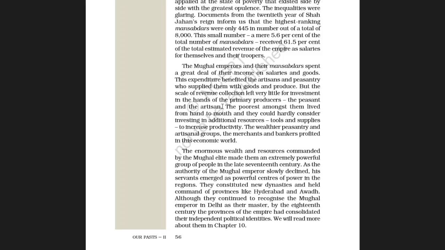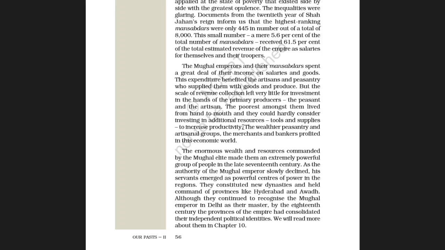The poorest amongst them lived from hand to mouth, consuming completely whatever they earned, and they could hardly consider investing in additional resources, tools, and supplies to increase productivity.